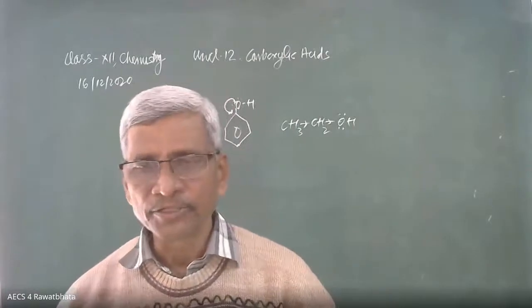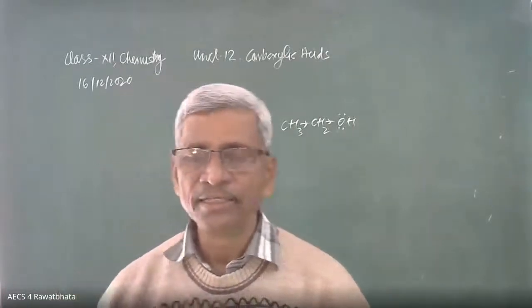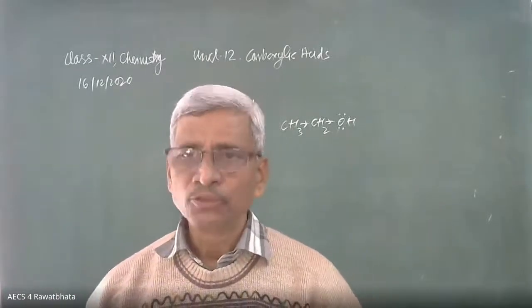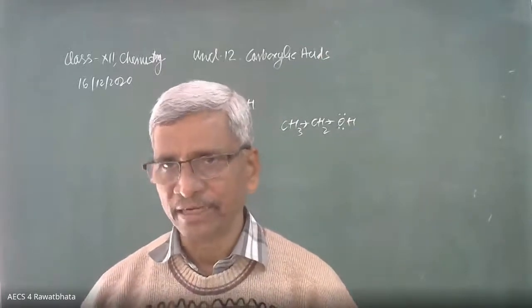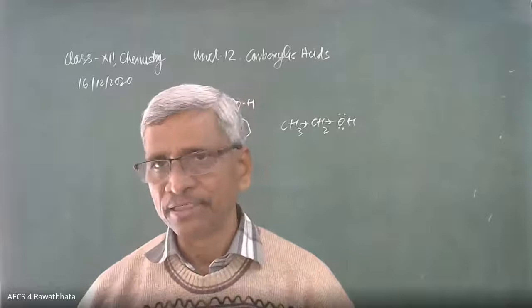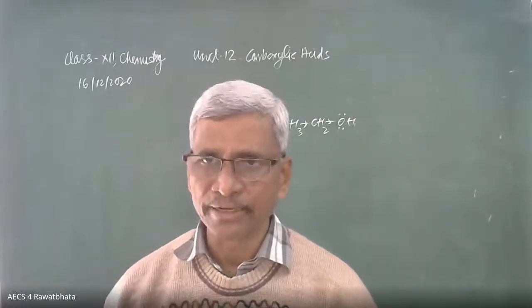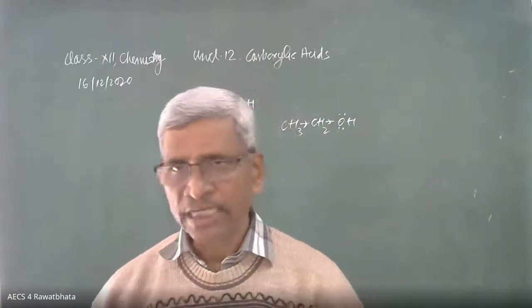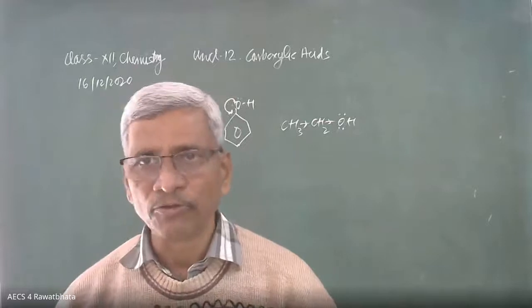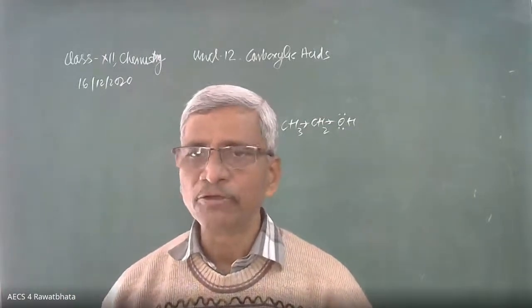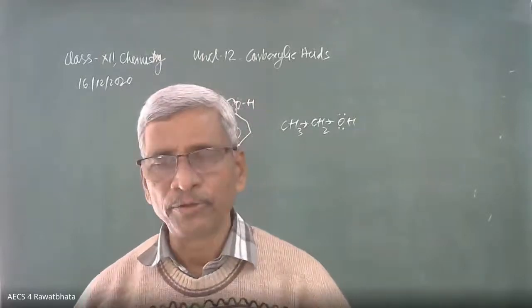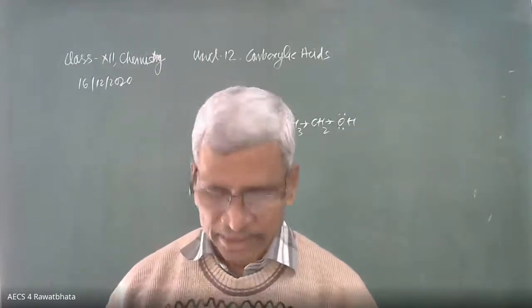When any carboxylic acid, we have discussed this reaction, combines with SOCl2, thionyl chloride, OH is replaced by Cl. In alcohol also we have seen OH of alcohol replaced by Cl. Even in carboxylic acid, OH of carboxylic is also replaced by Cl. We are going to get acid chloride of the corresponding carboxylic acid.